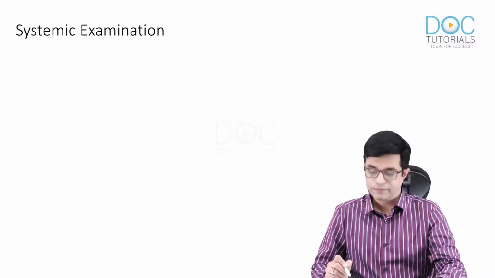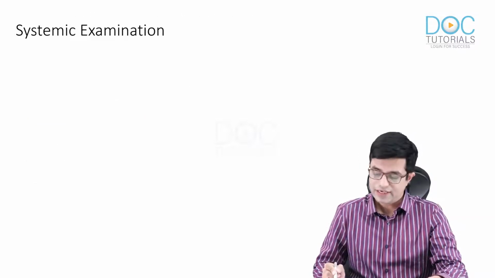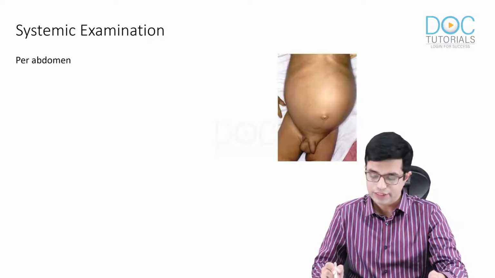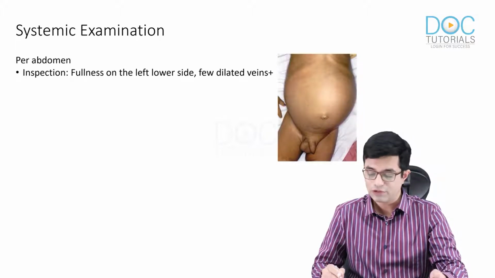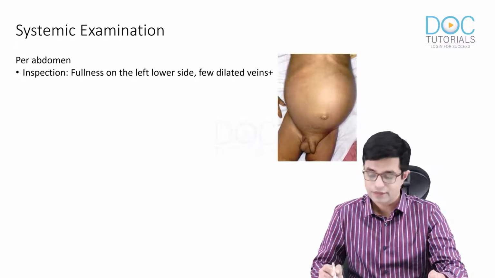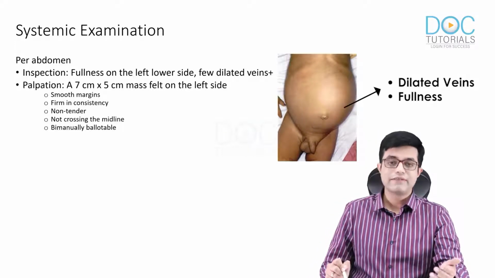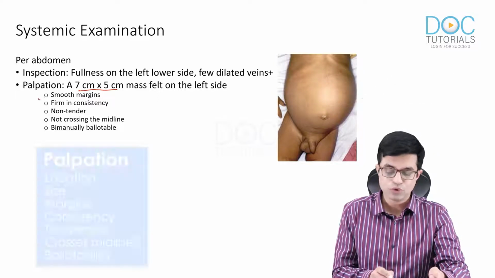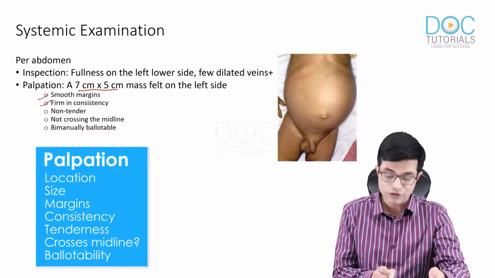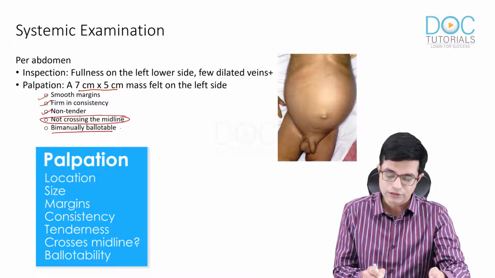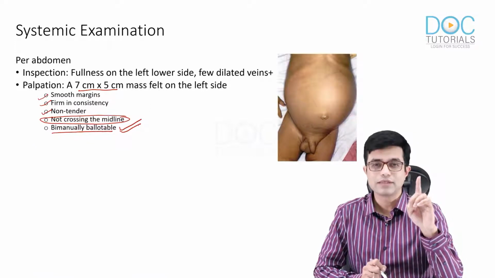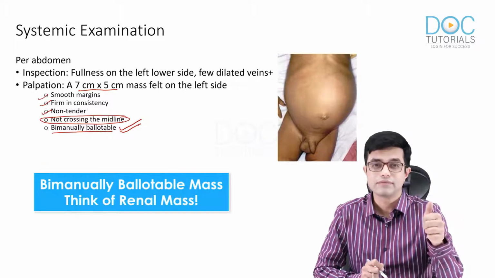On systemic examination, the child had fullness of the abdomen, as you can see on per abdomen examination. So inspection revealed that the child has fullness involving the left lower side and a few dilated veins were present. On palpation, a large 7 centimeter by 5 centimeter mass was felt on the left side. It had smooth margins, was firm in consistency, non-tender, not crossing the midline, and was bimanually ballotable. This is a very useful clue. Point to remember, bimanually ballotable mass. Think of renal masses, right?